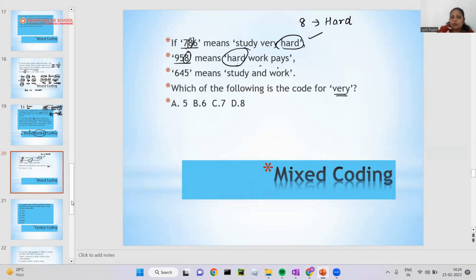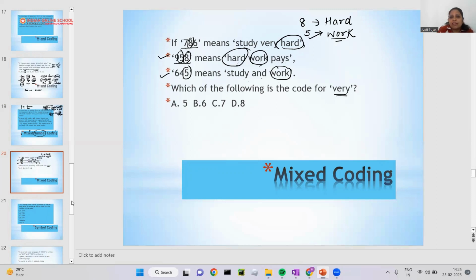Got it? Now, if I compare these two lines, 958, 645, 5 is common here. In these, hard work pays, study and work, which is common? Work is common. So it means 5 is work. Got it? So 5 is common and 5 is work here. Okay. Now, you know the meaning of work.